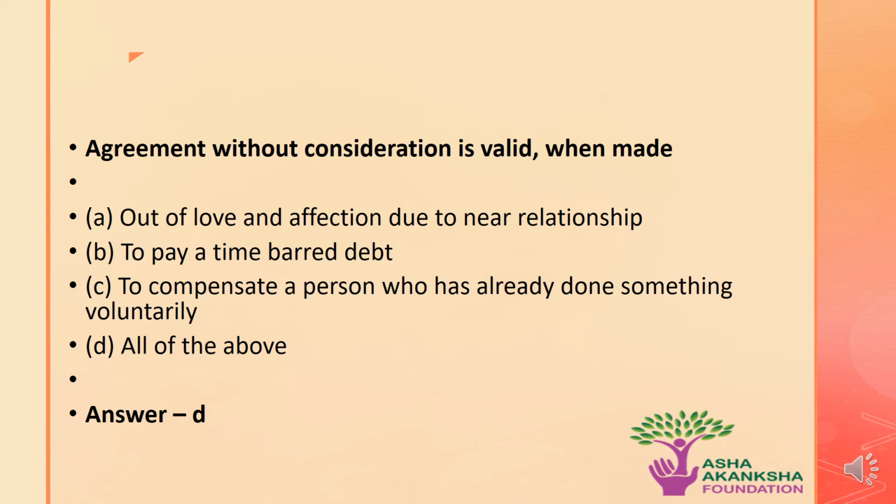The correct answer to this question is option D. This means that all of the above situation, that is, where an agreement is made out of love and affection due to near relationship, the agreement is made to pay a time-barred debt, or the agreement is made to compensate a person who has already done something voluntarily, is valid even without any consideration.